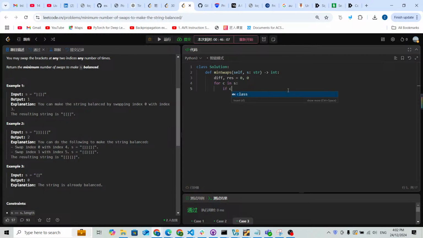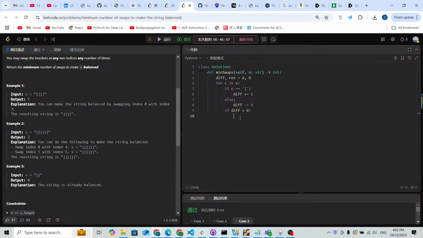From the beginning, if this is a closing bracket, what are we gonna do? The difference is gonna plus equal to 1, because this is really important. Otherwise, it means it is an opening parenthesis, so the diff is gonna minus 1. So what we consider is the diff. The diff must be more than 0. If it is less than 0, it is okay because it is just opening parentheses. We only consider the closing parentheses from the beginning.